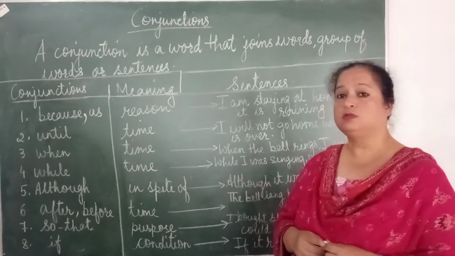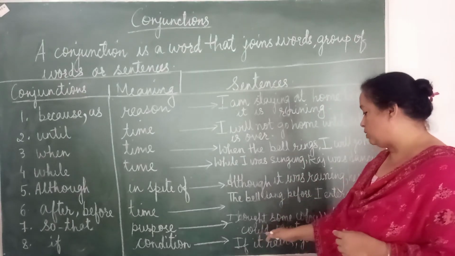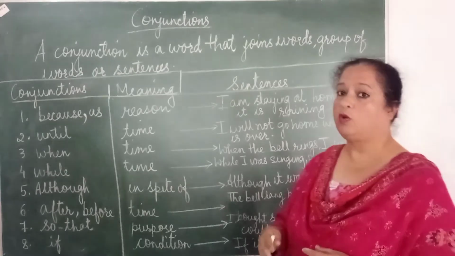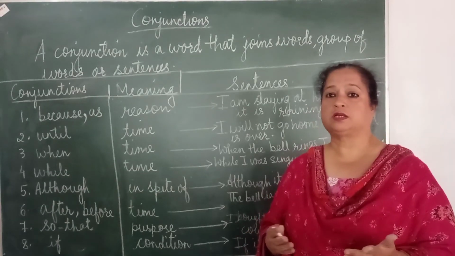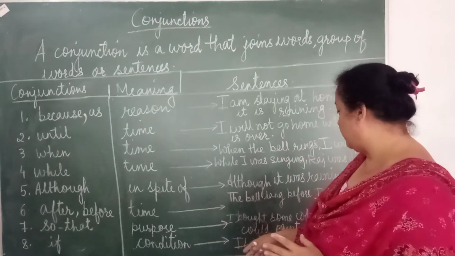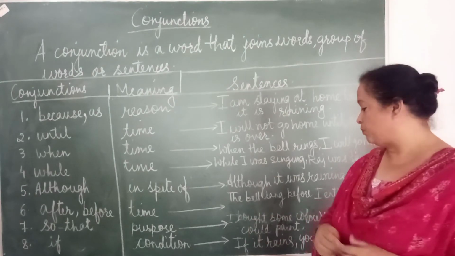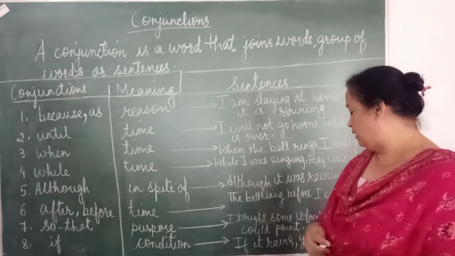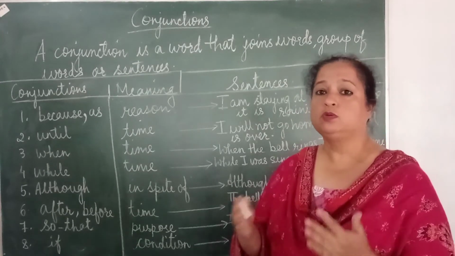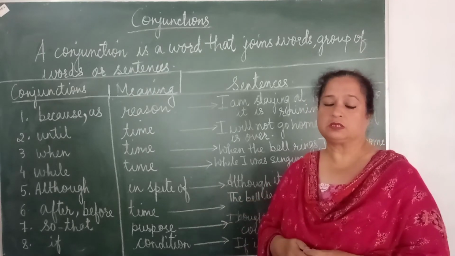So next we have if. Now why is if used? If is generally used for a condition. Now what is the sentence over here? If it rains, you can stay home or indoors. So that is the condition. It means if a certain thing happens, you can end up doing what you feel like, or how the sentence explains this to you. Like if it rains, you can stay home. For example, over here, you can do a certain thing if that thing happens.